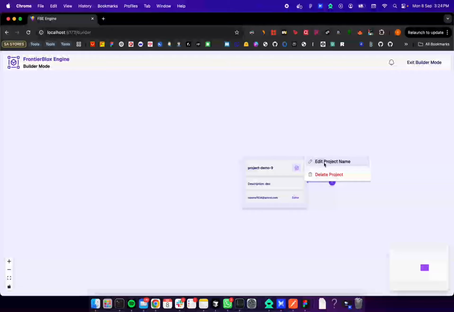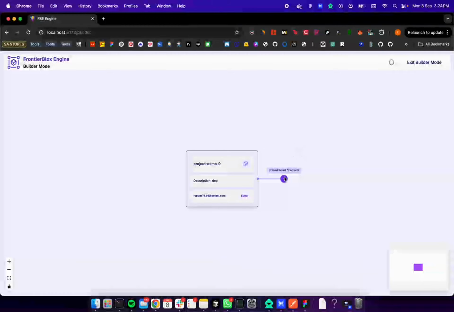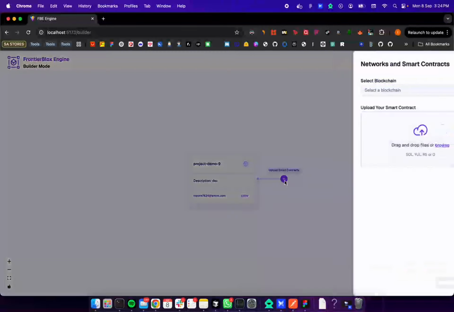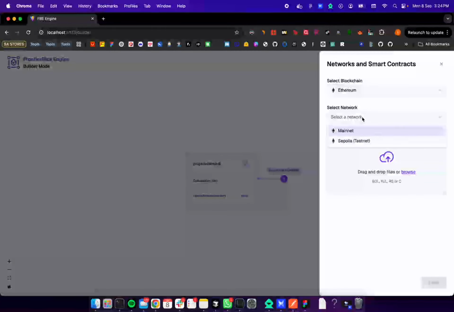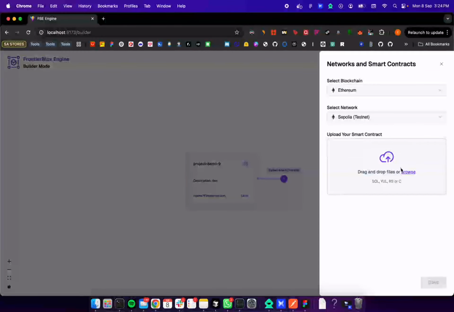You can also edit the project name or delete the project. With this button you can upload the smart contracts. When you click on this, you can select which blockchain you want and the network. For example Sepolia, we're going to use the Sepolia testnet for this demo.